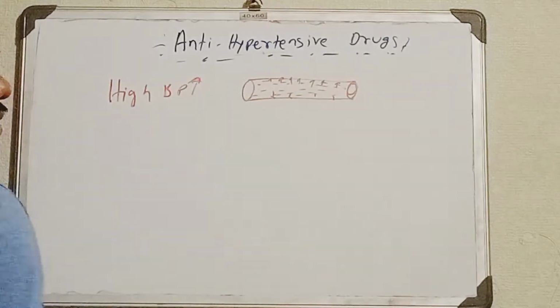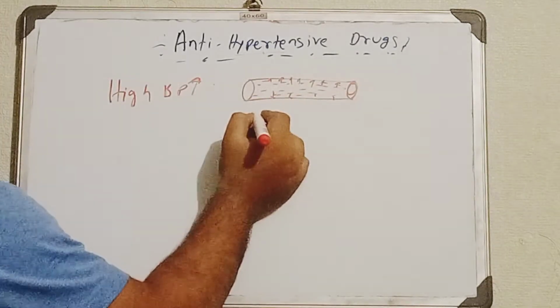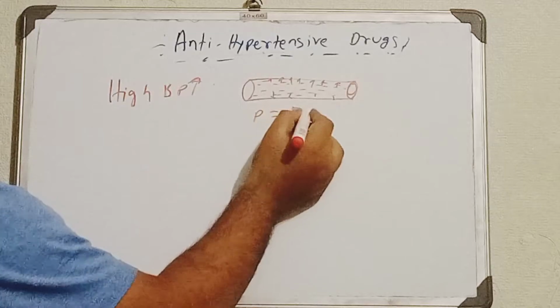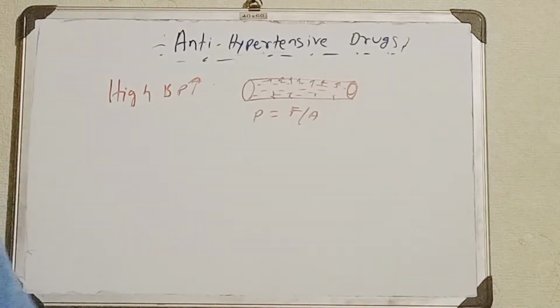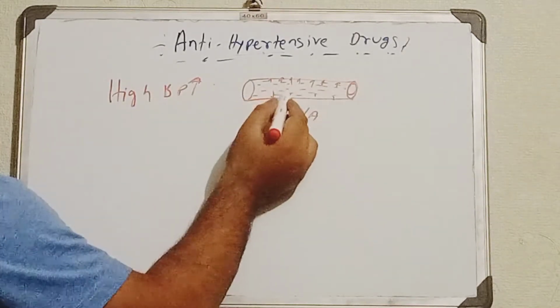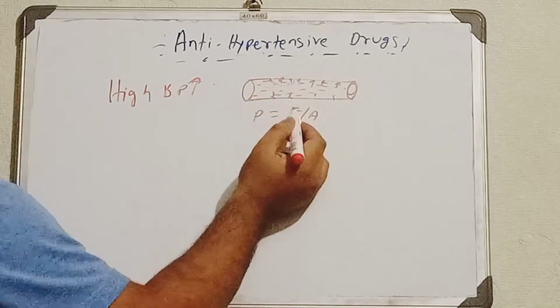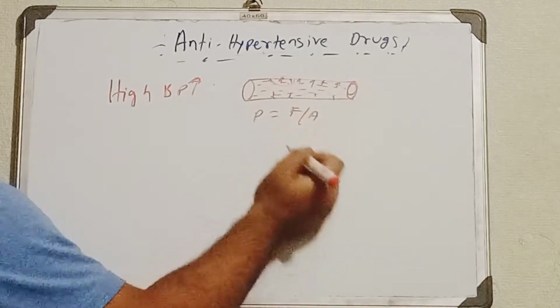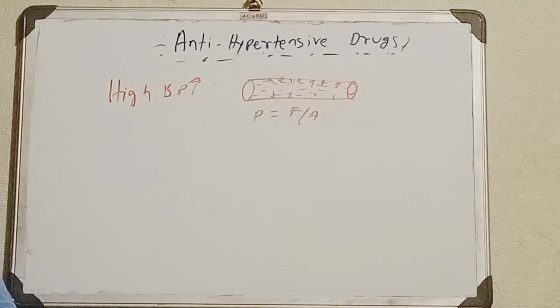From the formula we know from school, pressure equals force per unit area. Whenever the blood is going through these regions, the blood is applying force on the particular regions. So we can say P equals F by A.